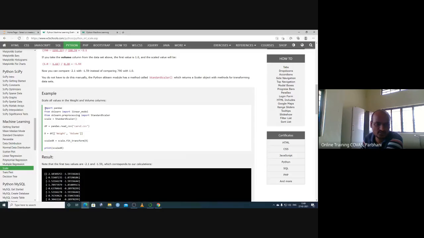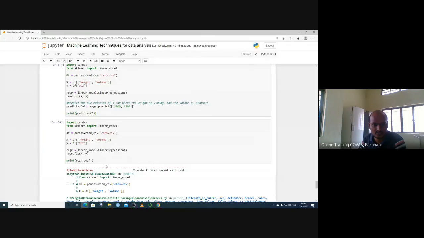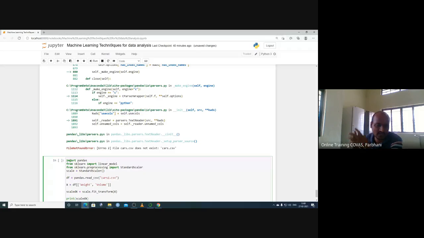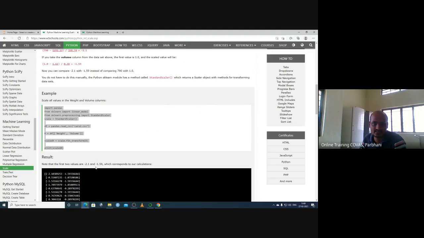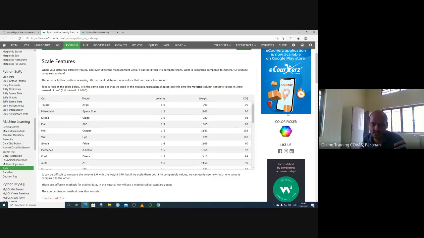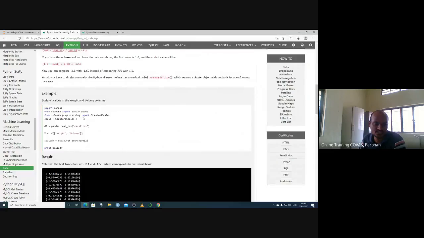So this is the import. Import pandas, import sklearn's linear model. From sklearn preprocessing, we have to pre-process our data because we want to calculate our CO2 emission based on volume and weight, or our animal milk yield based on weight and height. Weight and height are different parameters, so we have to standardize them. So how do we standardize it?